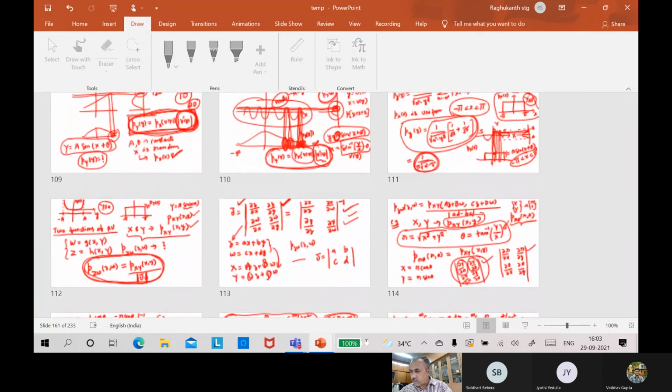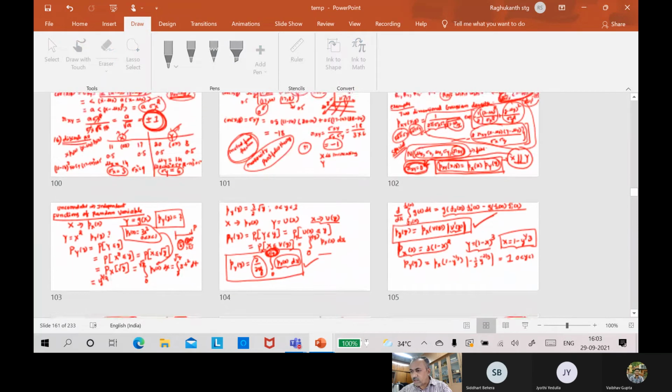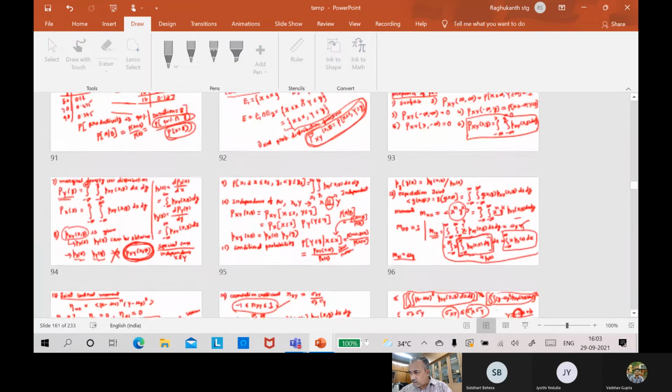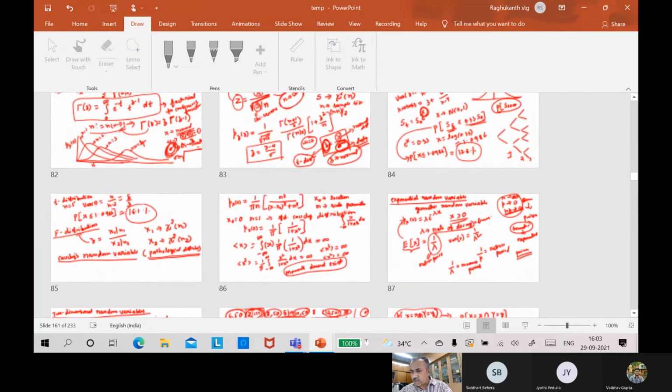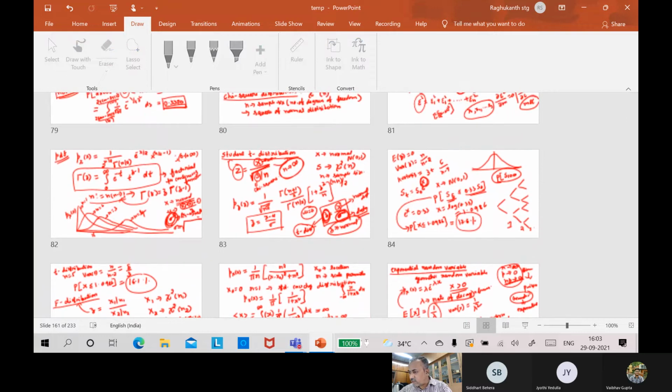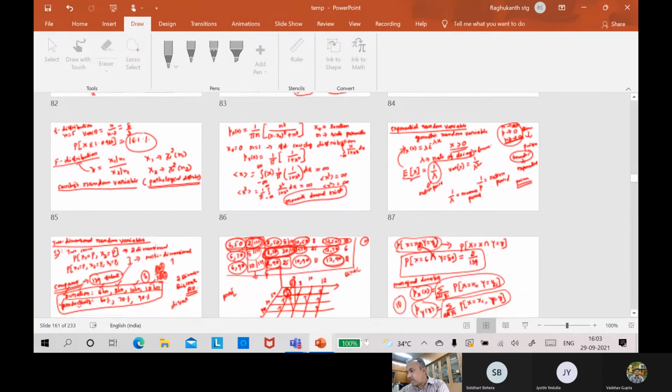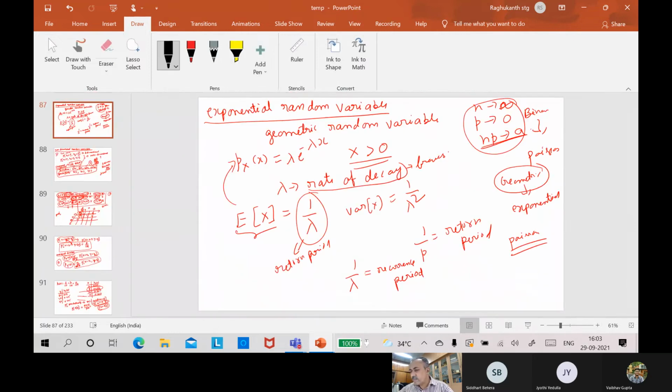So where we have discussed those functions of random variables. These are the moments we have discussed, two-dimensional things, and then this also we have seen. Can you see this? Now tell me what type of random variable it is from Weibull. Exponential.